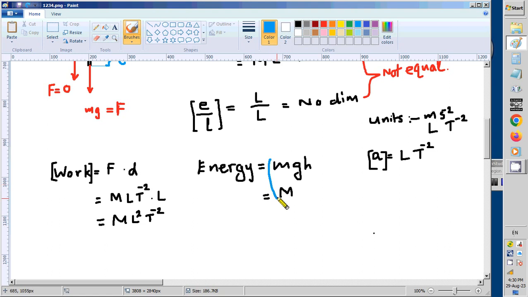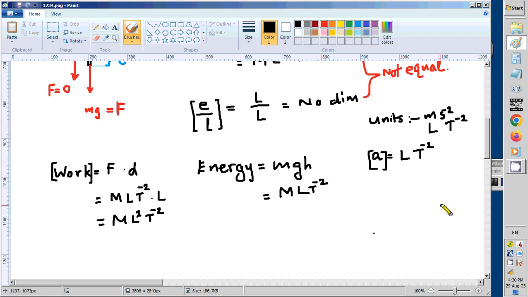Because we write capital M here for simple m, the same way you might write here in the wrong form. So keep that in mind. So the dimensions of g is then L T minus 2.